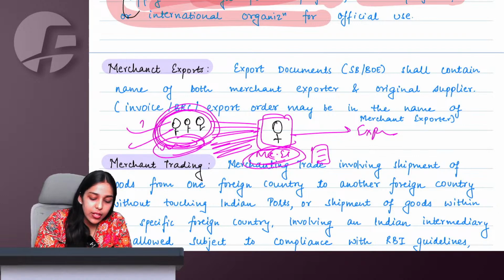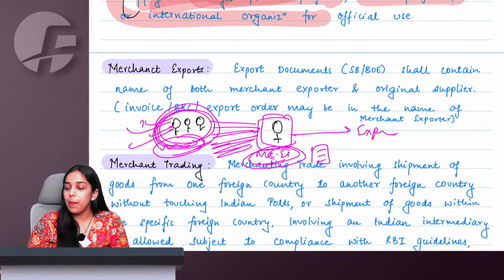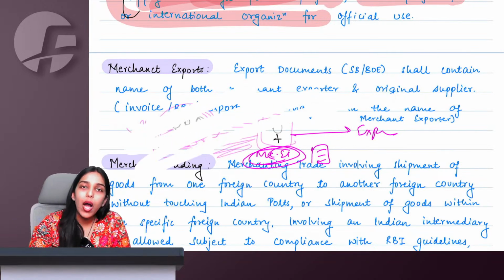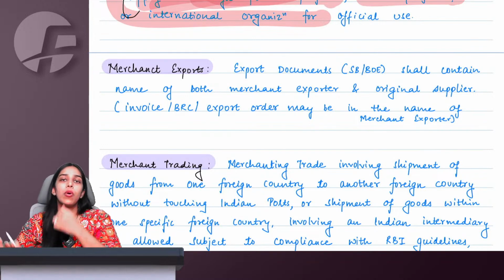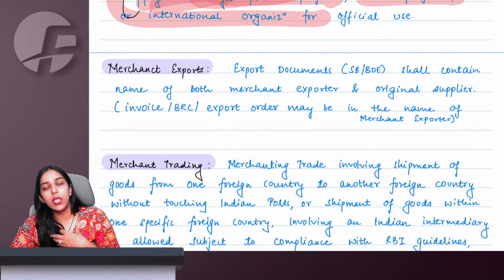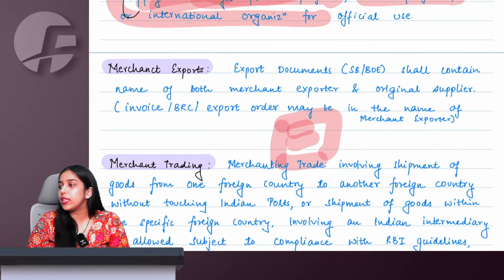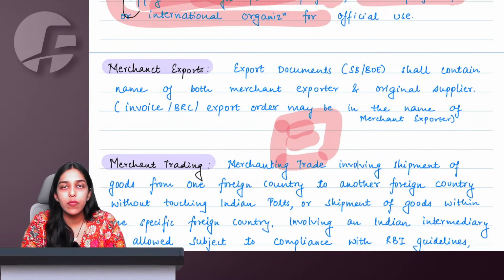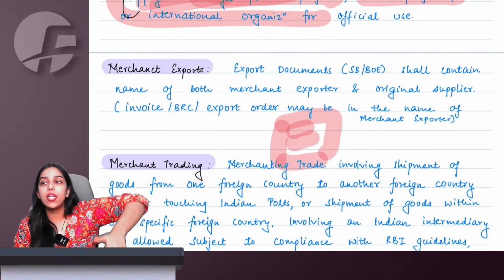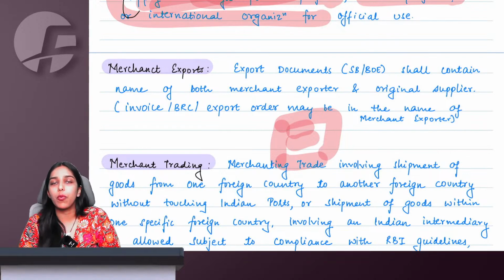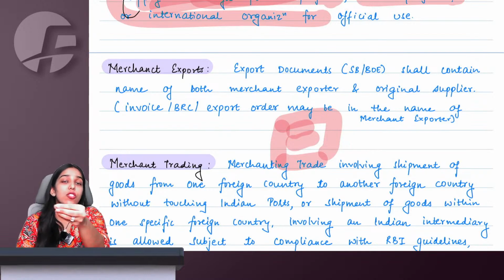Why? Because only then the original person can also claim benefits of export. This person is saying, see, I want to export. I am making these goods to export only, but I don't know how to export. Therefore, I am simply giving my goods to this merchant exporter who is going to ultimately export everything. So I should get all the benefits. So in order to avail the benefit, the merchant exporter on the invoice should mention his or her name, and of course also the original manufacturer's name whose goods are being exported. Only then everyone can get benefit from the same. The rate of GST is also very less here.